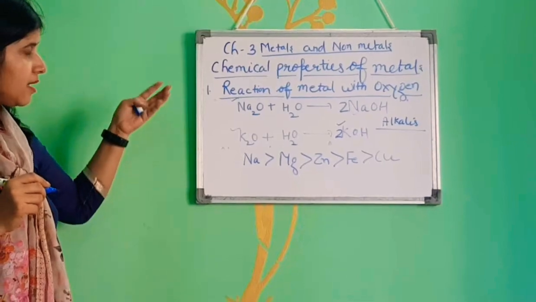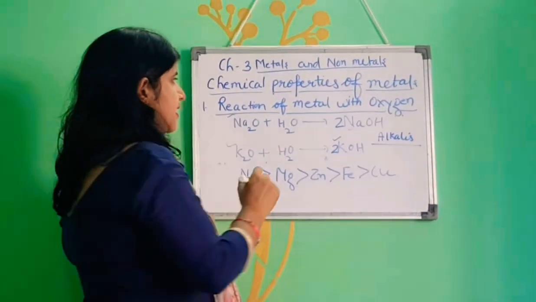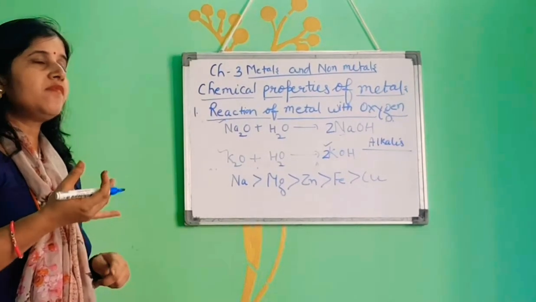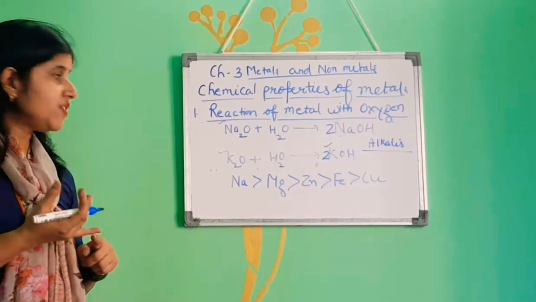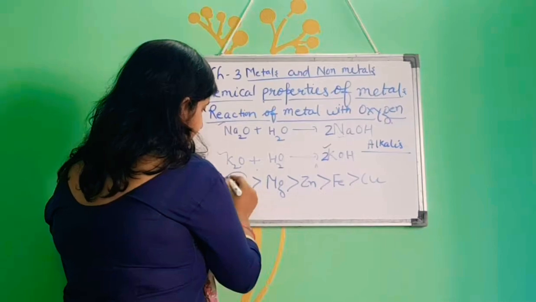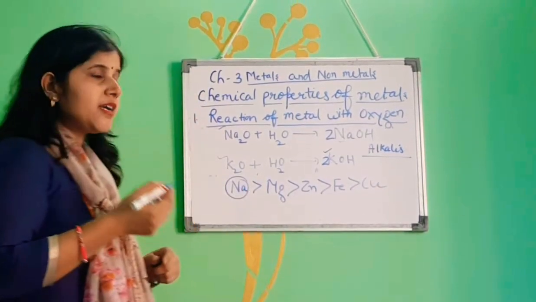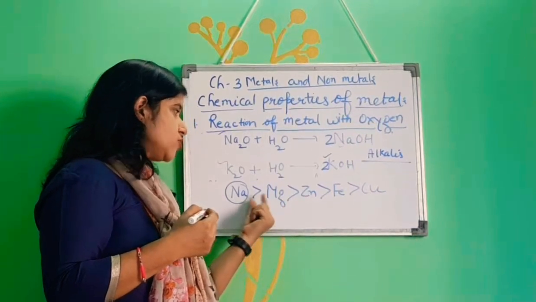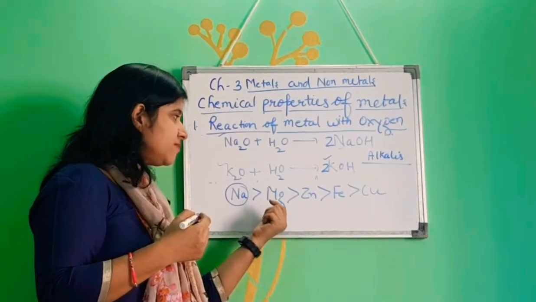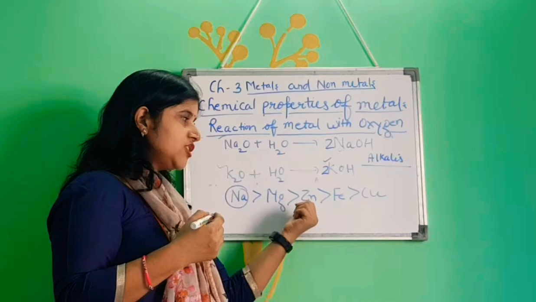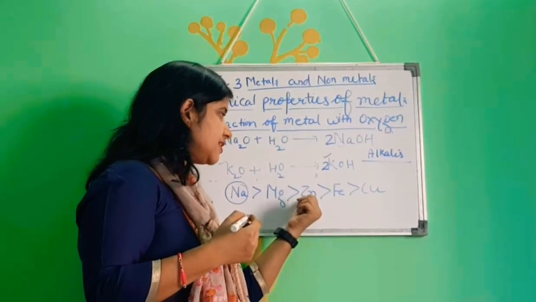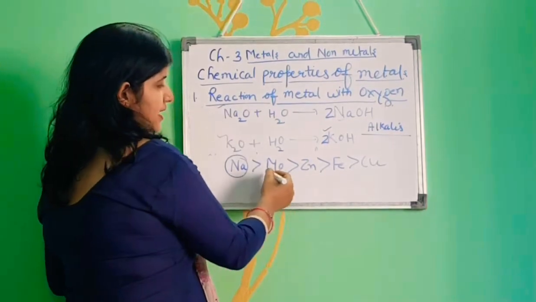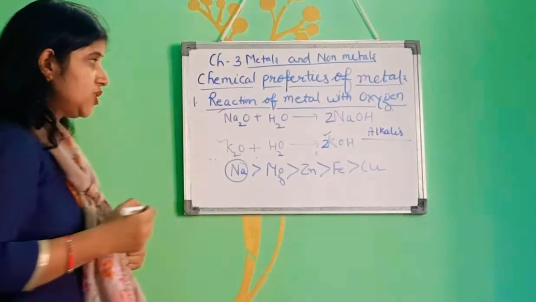Now the reactivities of metals with oxygen: sodium burns vigorously, potassium burns vigorously. So sodium is highly reactive, it can burn at room temperature. Magnesium burns with a flame, so magnesium is less reactive. After that, zinc reacts with oxygen at a higher temperature compared with magnesium.